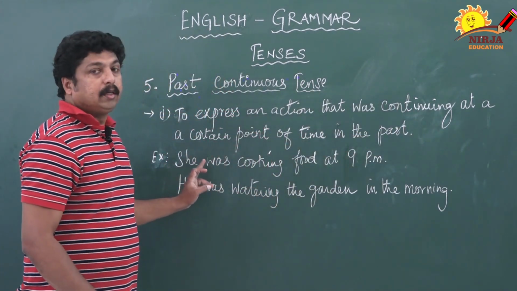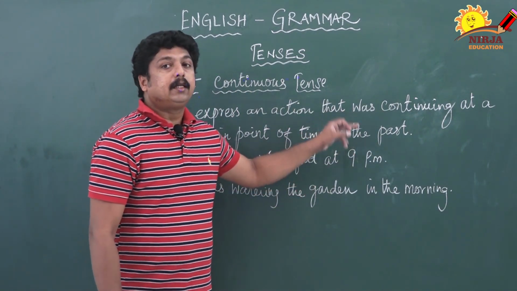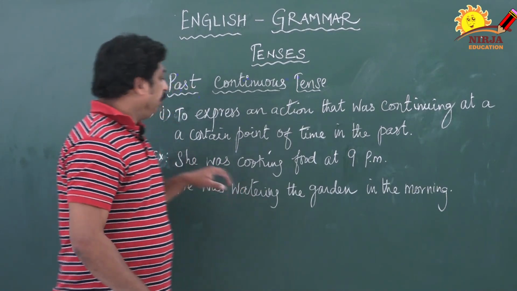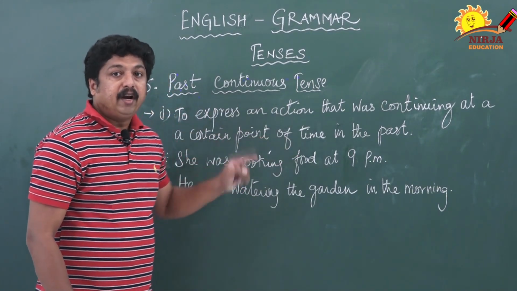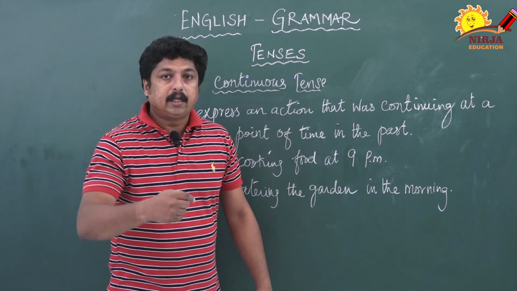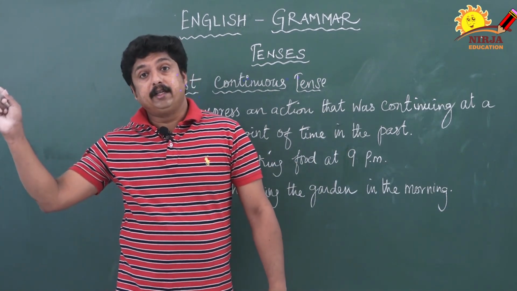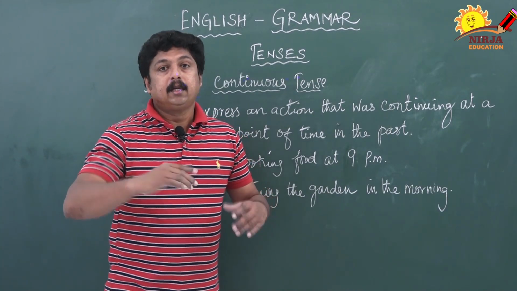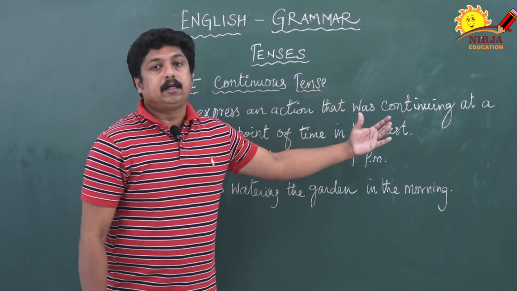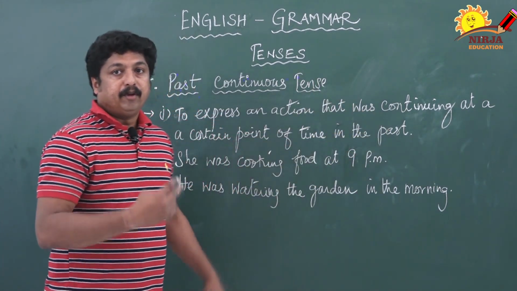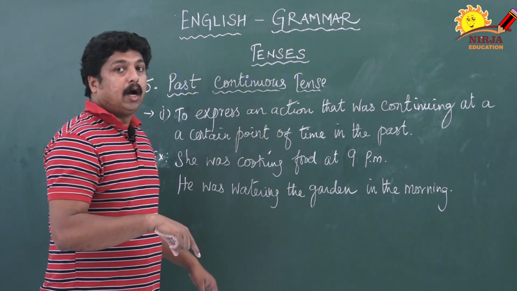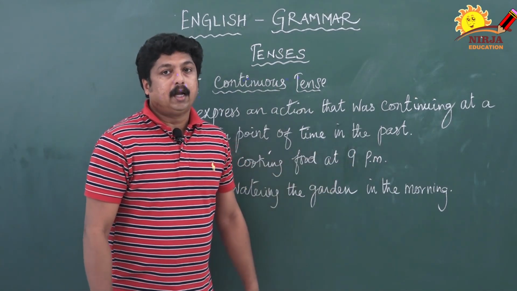So here I am giving one example that she was cooking food at 9 p.m. If I add one more sentence, you may come to know, see, when I went to her house, she was cooking food at 9 p.m. So it tells very clearly the action may have started in the past at a certain time and it was going on at that time, and it may possibly extend in future also. So if I add a particular sentence, then you may come to know very clearly that when I went to her house, she was cooking food at 9 p.m.